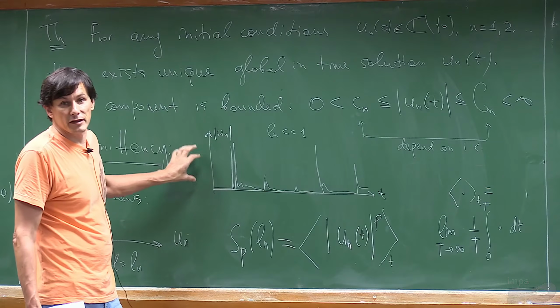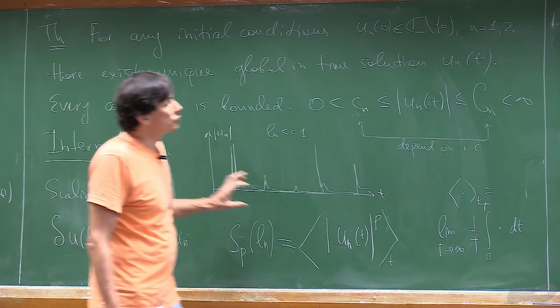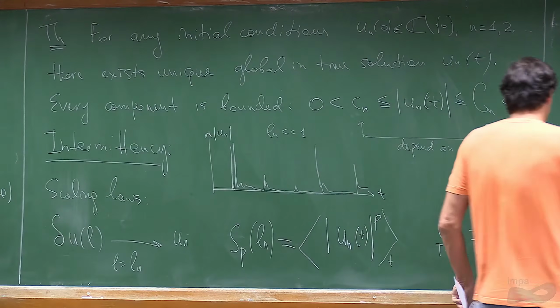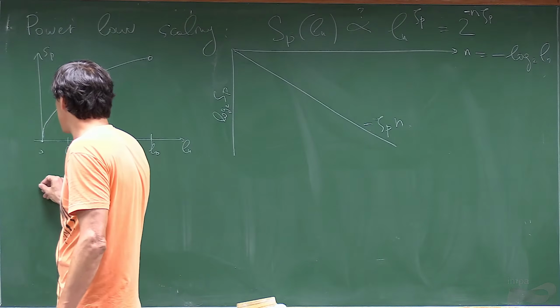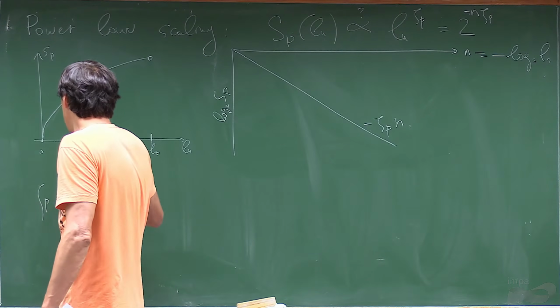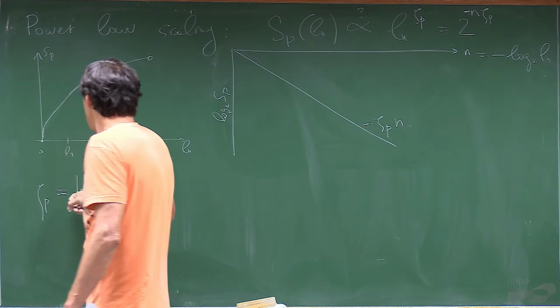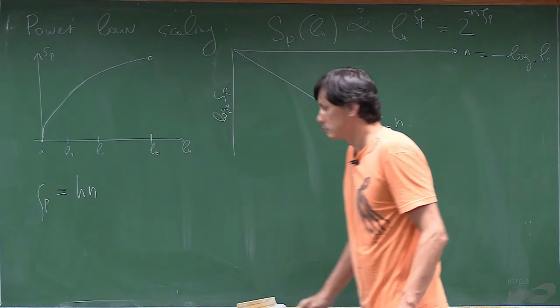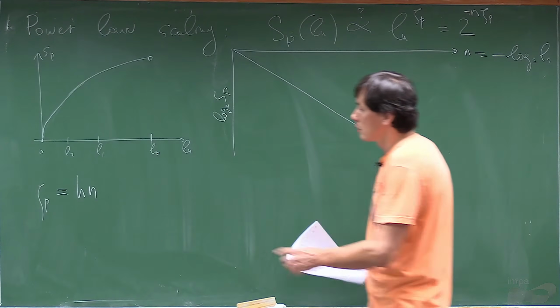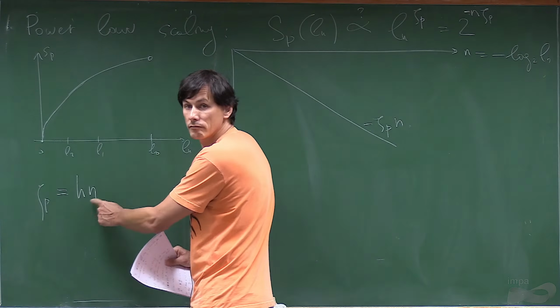remember that if it's scale invariant, what you may expect is that zeta p will be equal to some prefactor h times p. So this you can do.